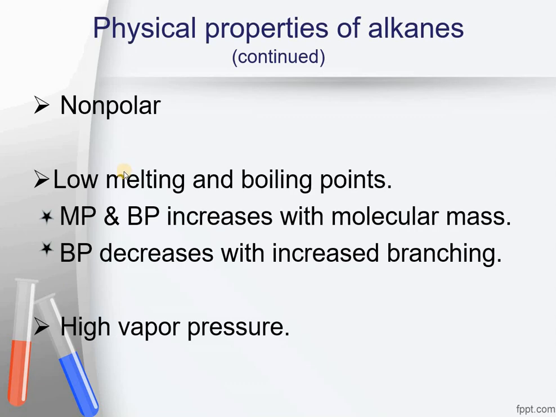Girls, make a correction in your books. It is written that n-butane has a boiling point of 55, but it is not 55 degrees centigrade. It is instead minus 0.4, or in some cases it is written as minus 1 degree centigrade. So it is a higher boiling point as compared to isobutane, which has minus 10.2, and sometimes in some texts it is written as minus 11.7 as well.